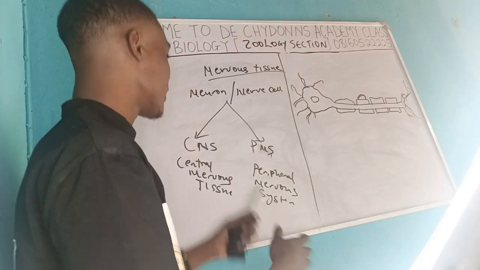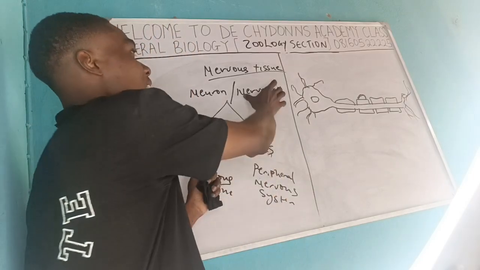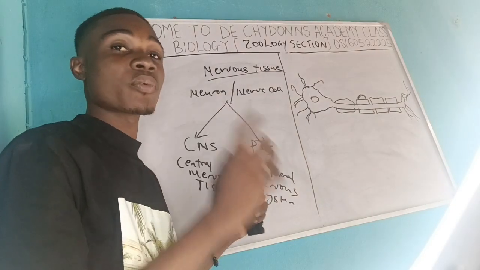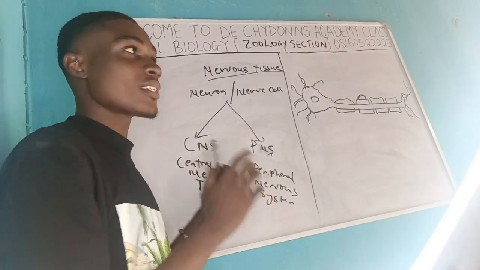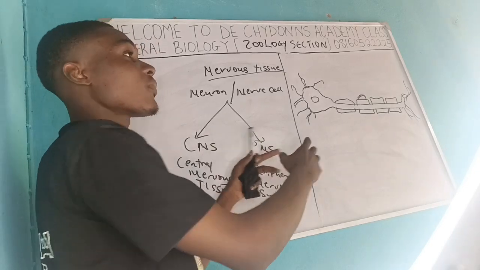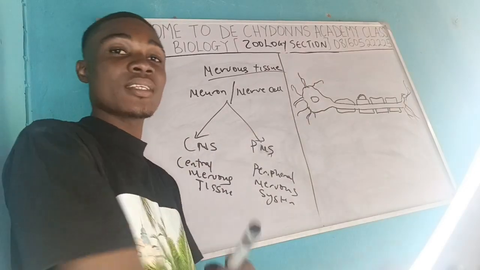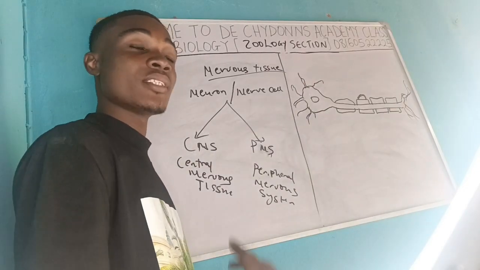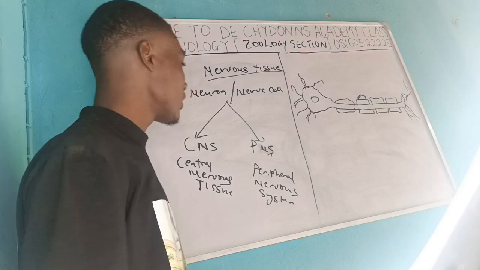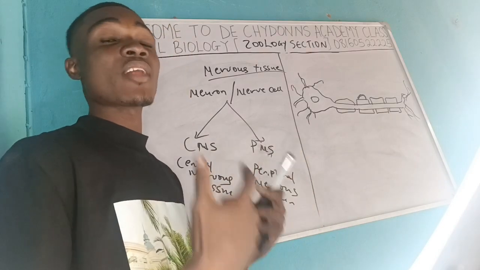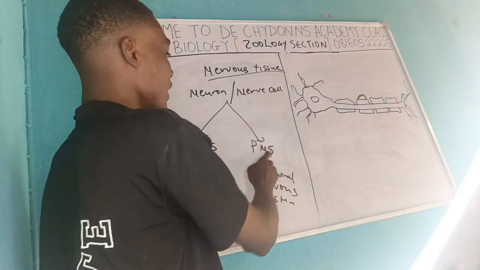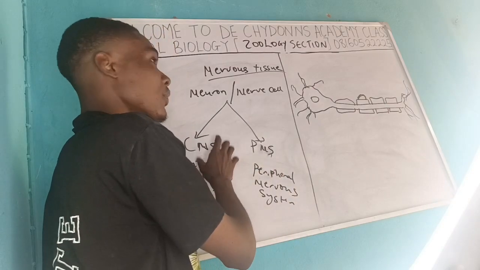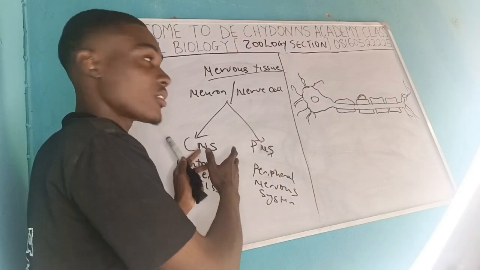So all the nerve cells found in the brain and the spinal cord are categorized under CNS, the central nervous system. Now the nerve cells found all over the body, both the hand, the leg, the abdomen, the thoracic cavity, everything else, since they are not found in the brain or the spinal cord, they are under the PNS. So spinal cord and brain, the nerve cells found there are categorized under CNS.